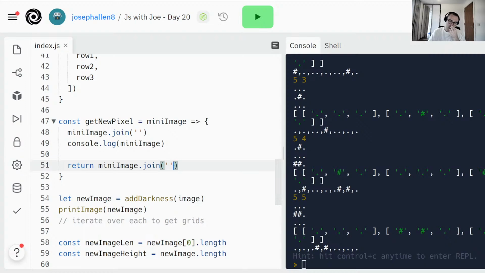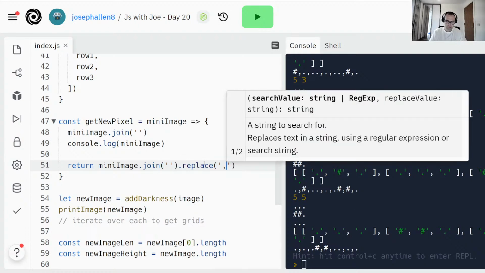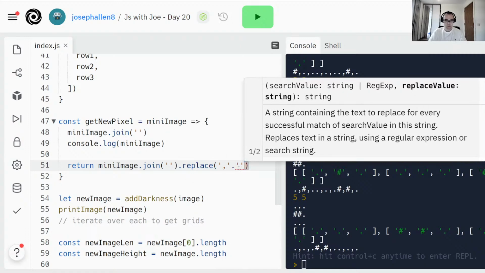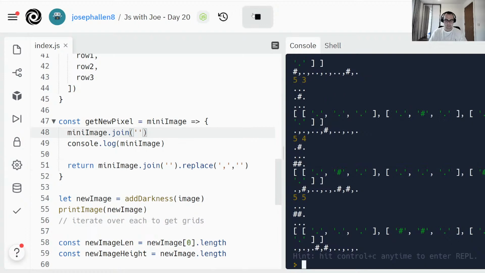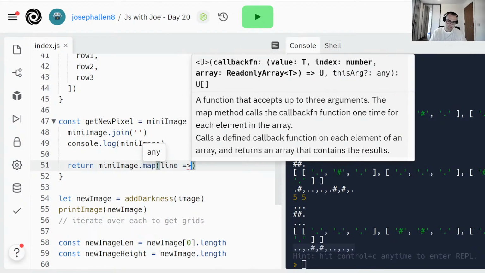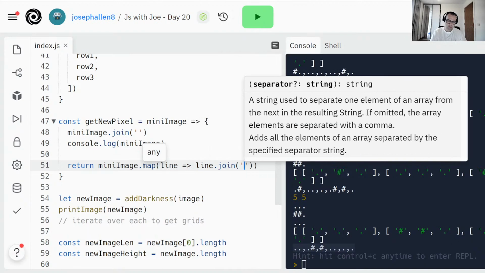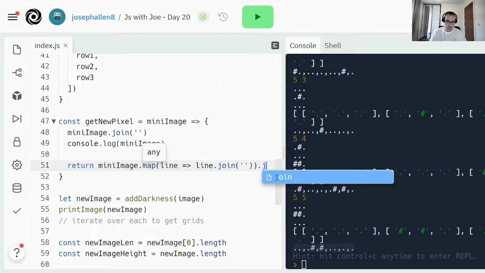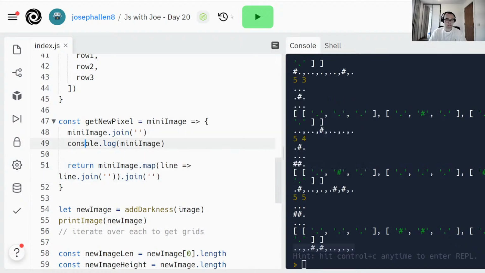So I can't just do join, or I could do join and remove the extra commas. Dot replace comma with nothing. There we go. Oh no. Maybe I can't do that then. Let's do mini image dot map line to line join empty brackets dot join on the empty brackets again. There we go. That got what I wanted.